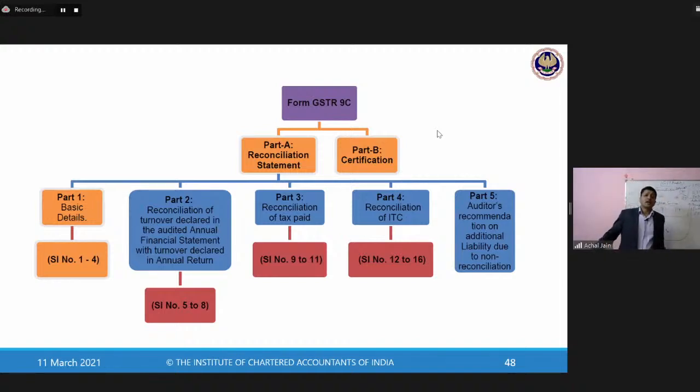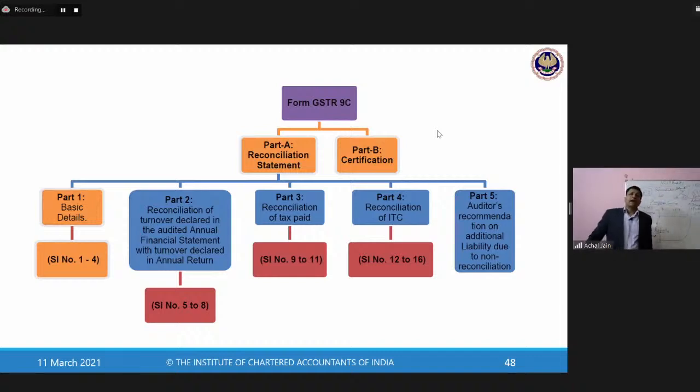Part C is about the reconciliation of tax paid, meaning what is the tax which has been paid as per books, say 18, and what is the tax which has been shown over here, is that really 18 or something else. Next is the reconciliation of input tax credit. Let's suppose as per the books, input tax credit is say 15 rupees. So whether that input tax credit is also coming over here or not.